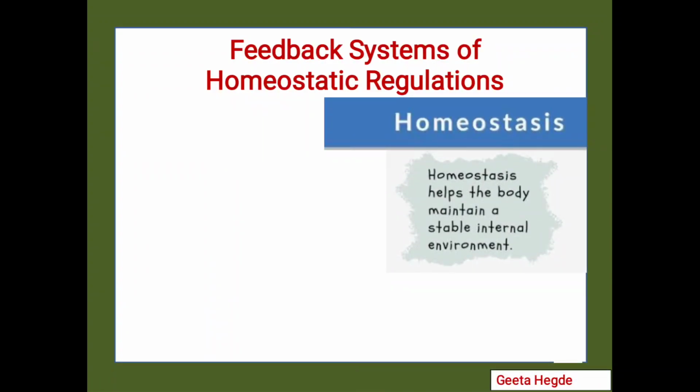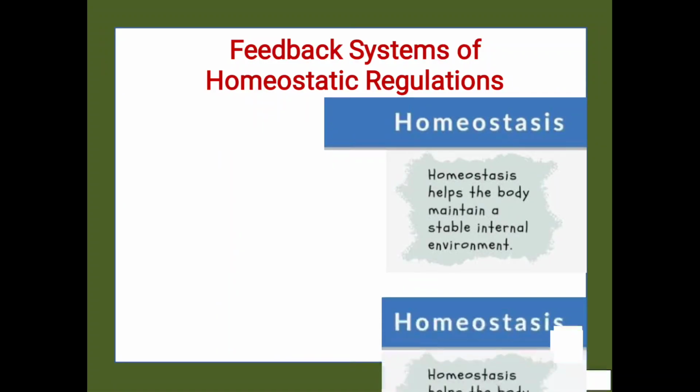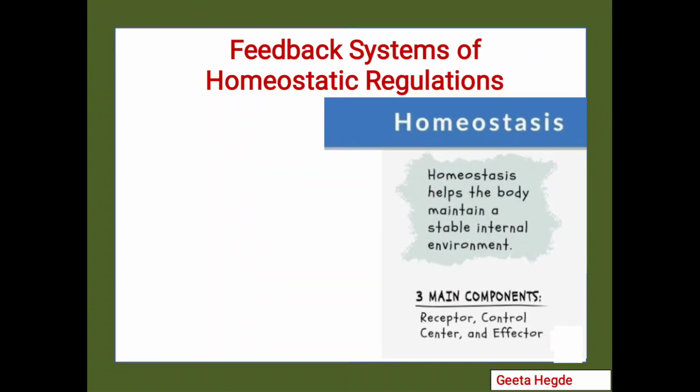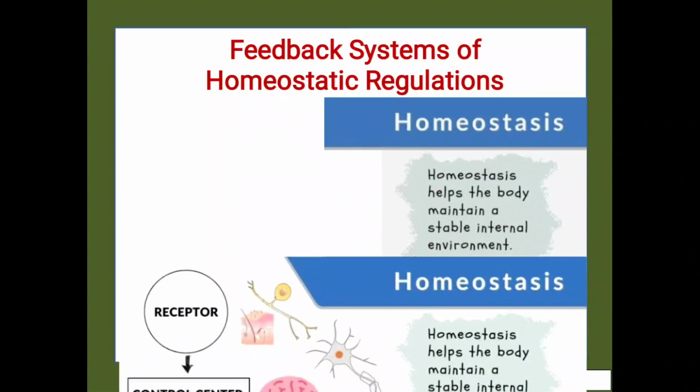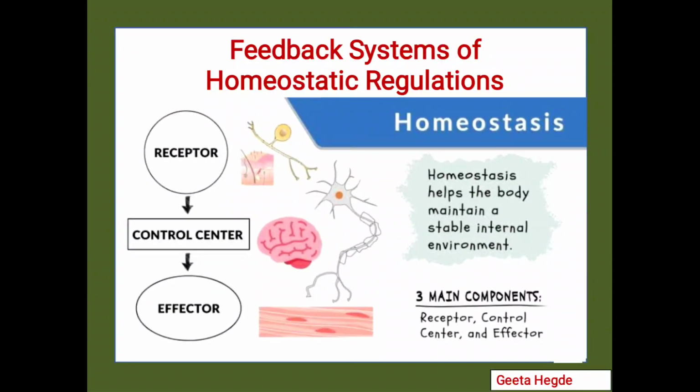So what is homeostasis? Homeostasis helps the body to maintain a stable internal environment or milieu interior. The three main components are, first, the receptor, also known as a sensor; second, the control center; and third, the effector. So the receptor senses the change in the variable. For example, blood pressure is sensed by the baroreceptors which respond to either a rise in BP or a fall in BP. Then this information is sent to the control center, and the control center through the effector tries to maintain this variable, for example blood pressure, within the physiological limit.